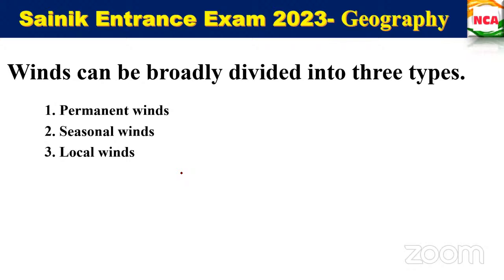Shall we see this tomorrow? Yes. Seasonal winds means when the season changes, like rainy or winter, the direction of the wind will change. Local winds is nothing but winds at a particular period of a year. Example, sea breeze, land breeze, what you said earlier, right? So like that. And permanent winds are the few set of permanent winds that we have.